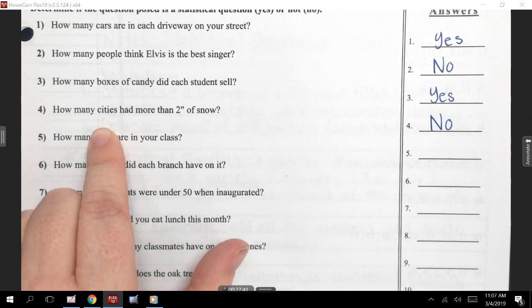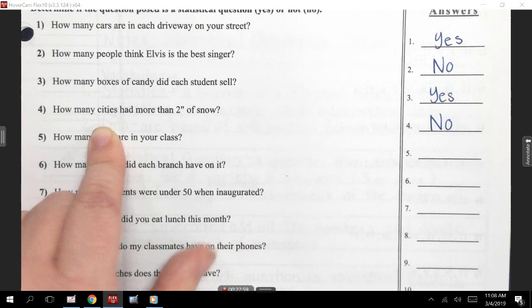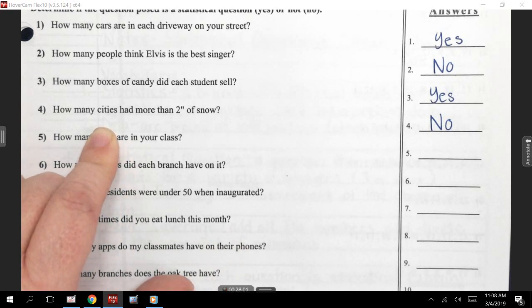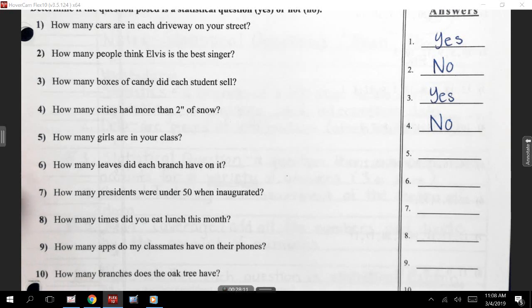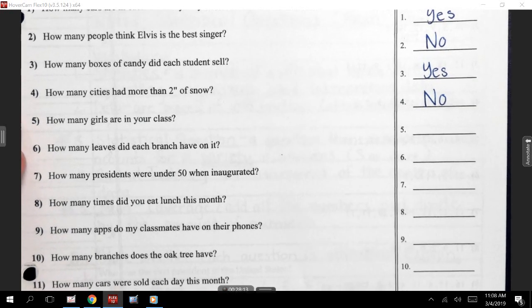So like when the weather people come out and check to see how much snow people got, they're just going to count up how many cities got more than 2. It's going to be one number. Does that make sense? If they ask how much snow did each city get, now that's a bunch of different answers. But this is just saying how many got more than 2 inches. Okay. Columbiana, Pelham, and Hoover. 3 cities. That's it. We would just name them, okay?